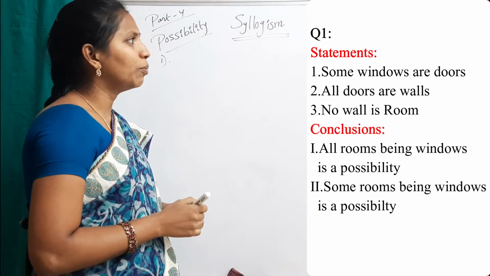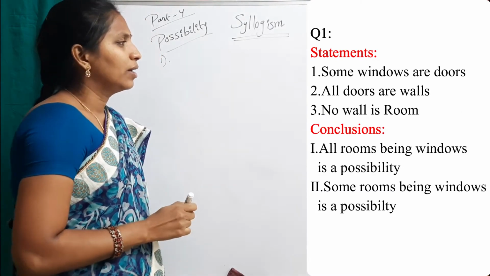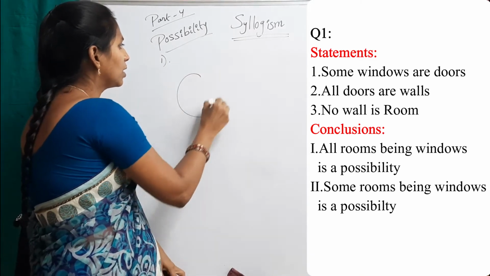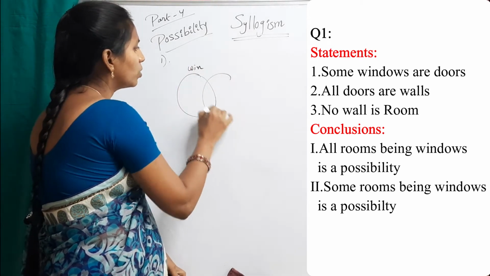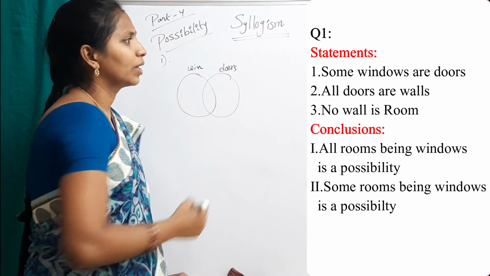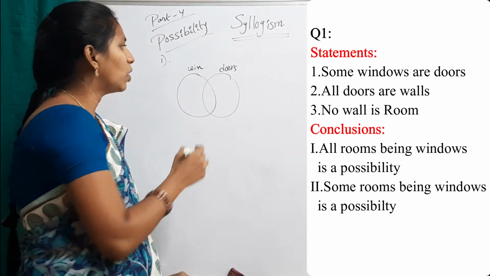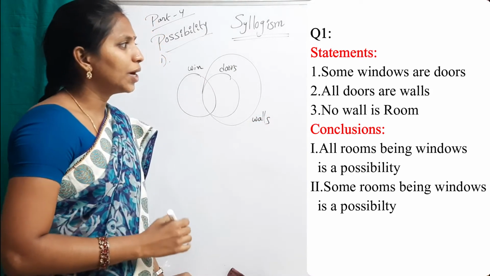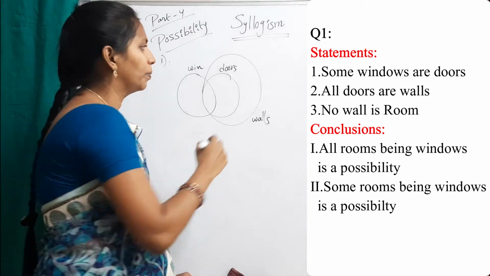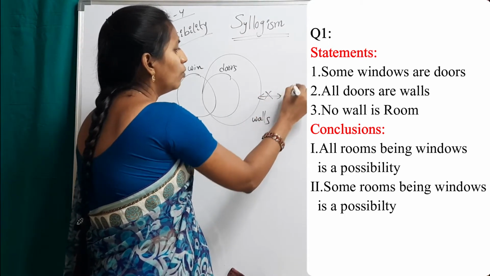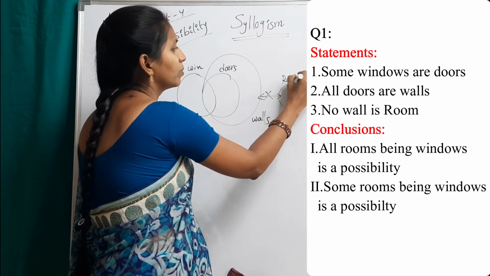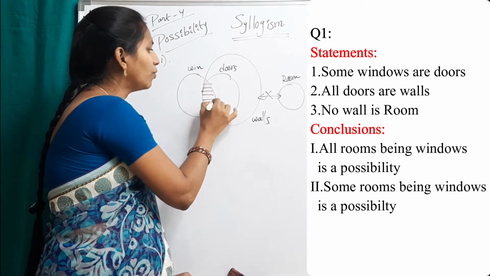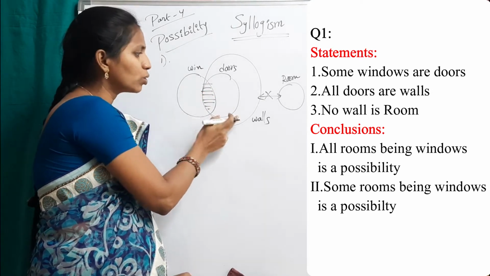Now see the first question in possibility conclusions. Statements. First statement, some windows are doors. Second statement, all doors are walls. Third statement, no wall is a room. This is the basic diagram. This is the intersection part of windows and doors, and doors and walls.